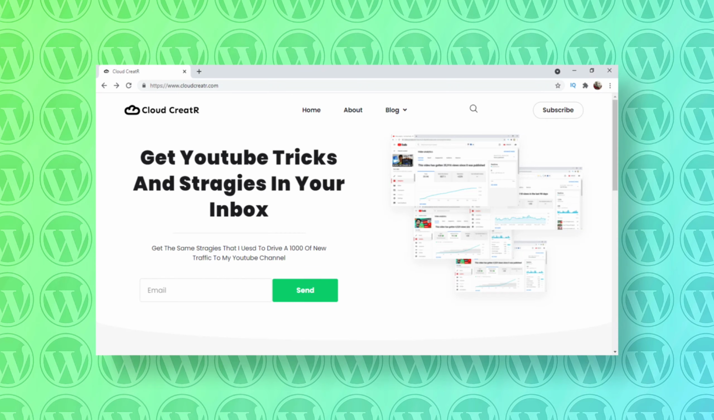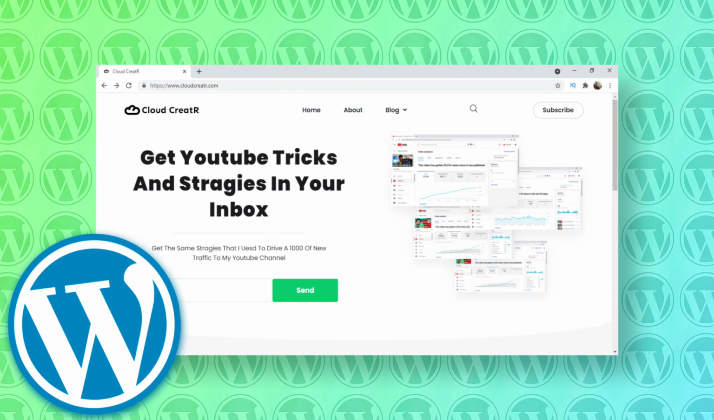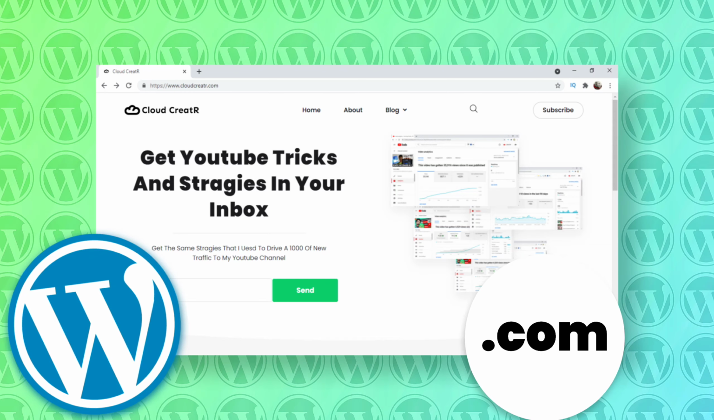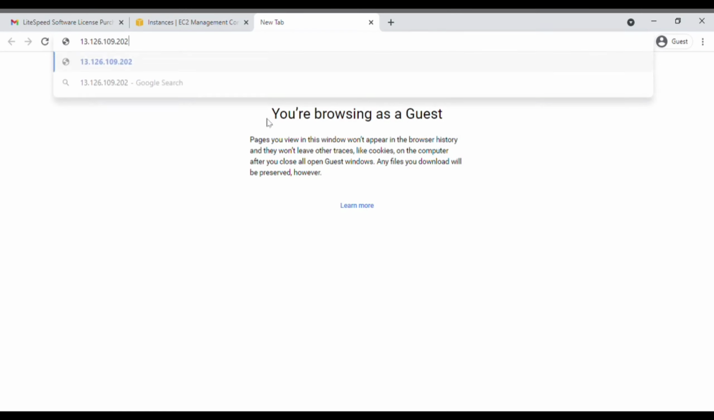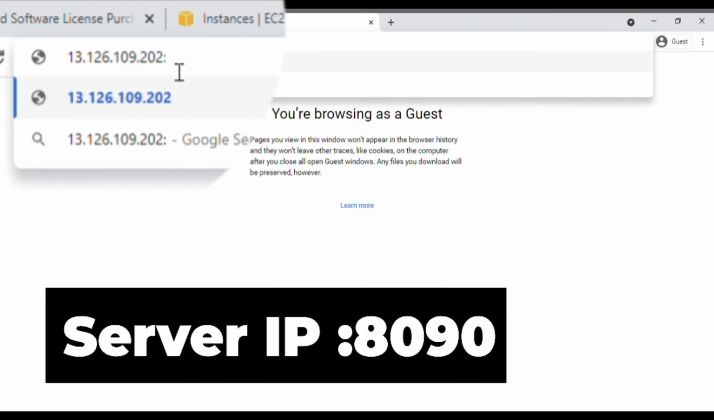In this part of the tutorial, we are going to set up our server, install WordPress, and then set up our domain, and then install the free SSL certificate and do many other things. Let's start. The first thing you need to do is copy your server IP address and put it in your Chrome search bar. Next to your server address, add :8090.